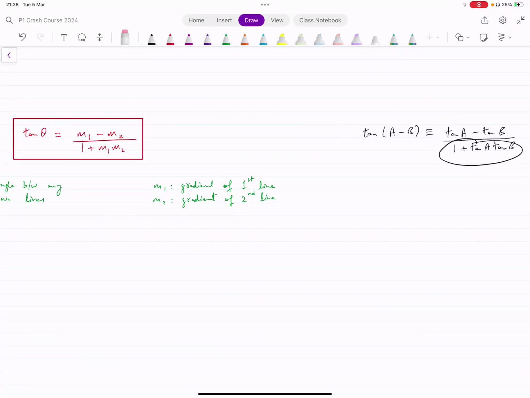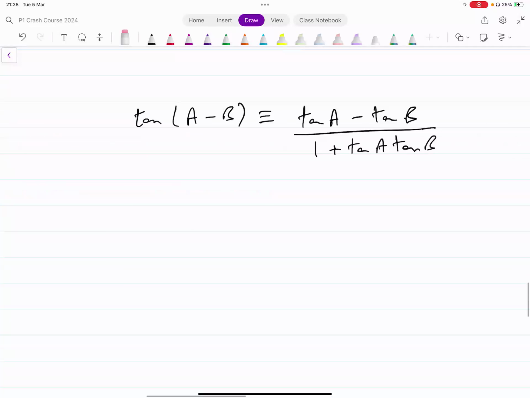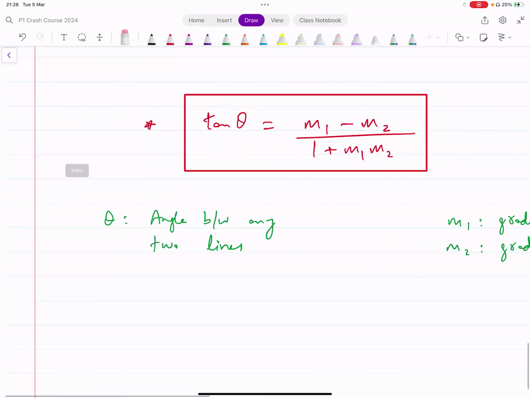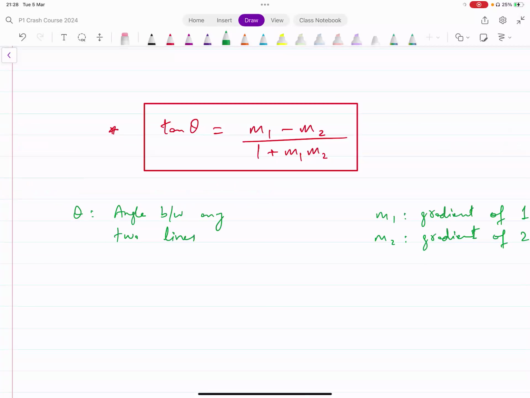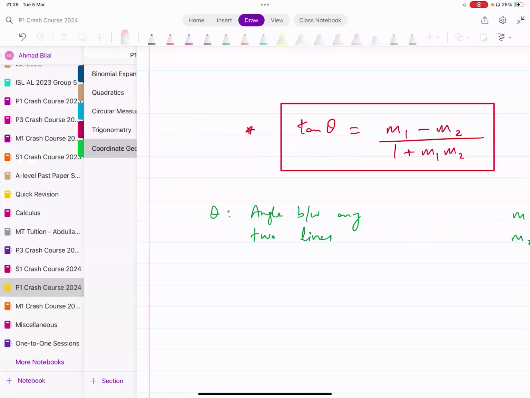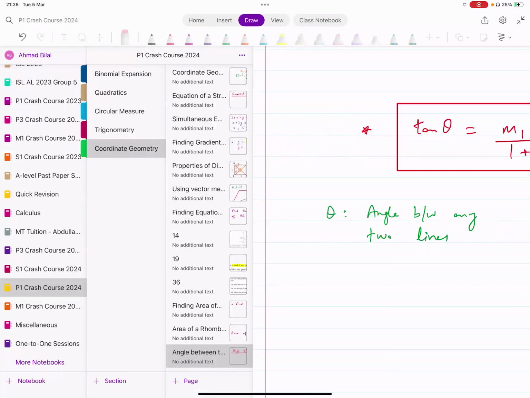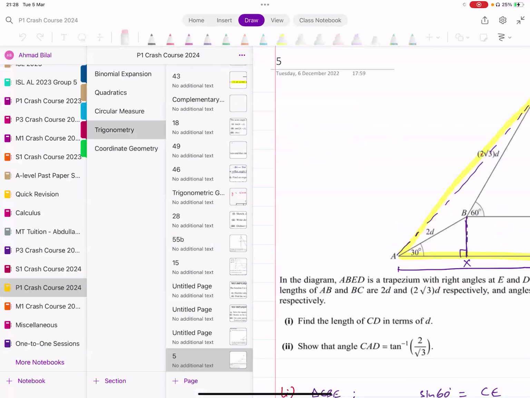In fact, if you forget the formula, and a lot of people end up forgetting this formula in the exam, they mix up these signs, whether we have a minus sign there or a plus sign there. What you can do is look at the formula sheet on the trigonometry page. You get the same formula sheet for paper 1, paper 3, all the papers.